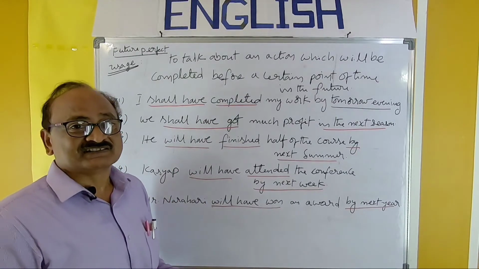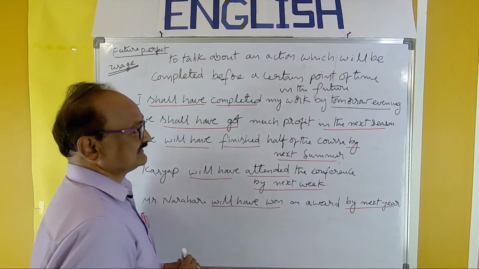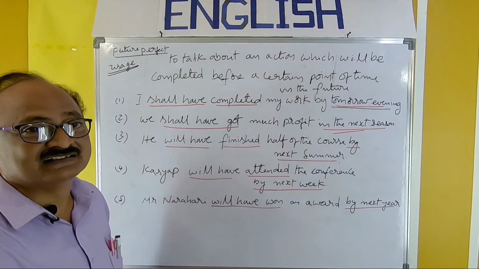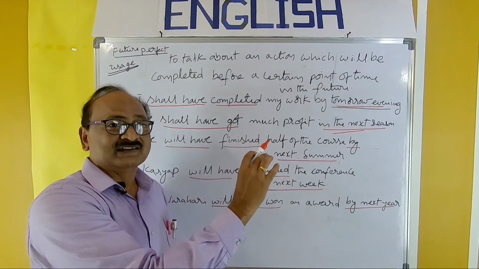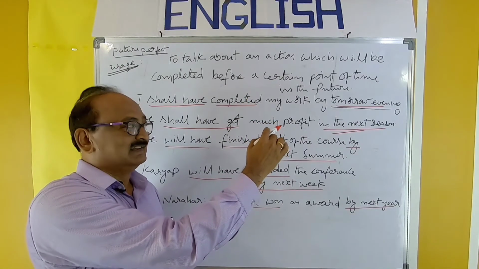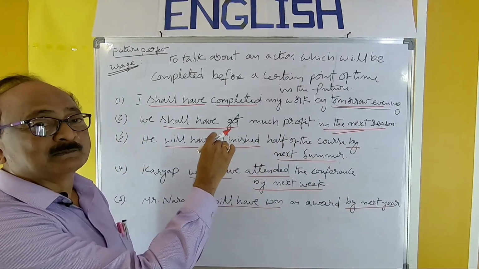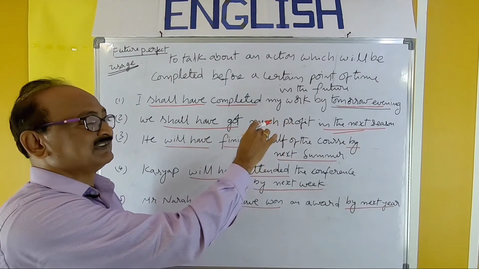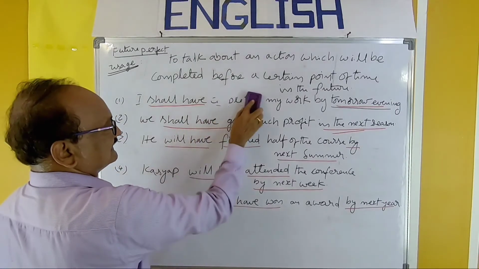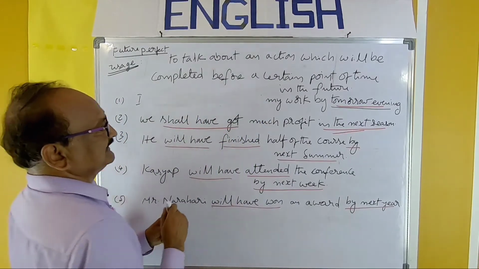And now, for the sake of examination, you have to observe one more point. So take these keywords. Tomorrow evening. That action will have been completed by tomorrow evening. By observing the keyword tomorrow evening, you have to recognize this tense in the examination. That this action will be completed by tomorrow evening. So it should be in future perfect. So in the examination, you will be given like this. The verb should be complete.